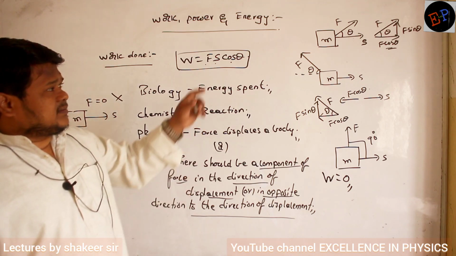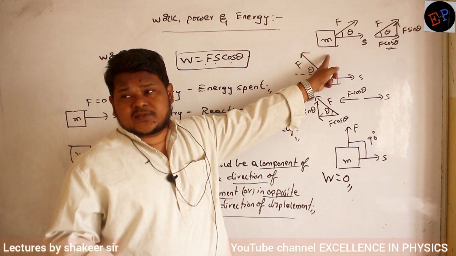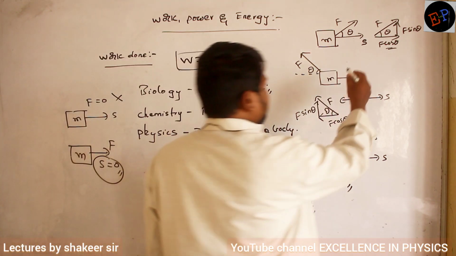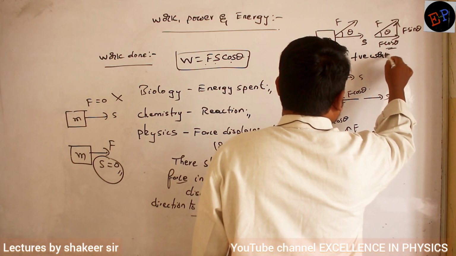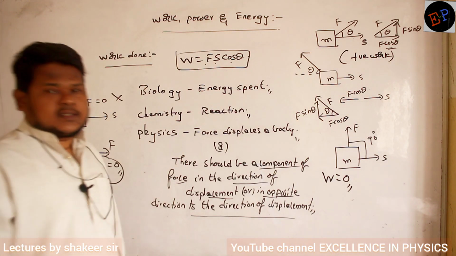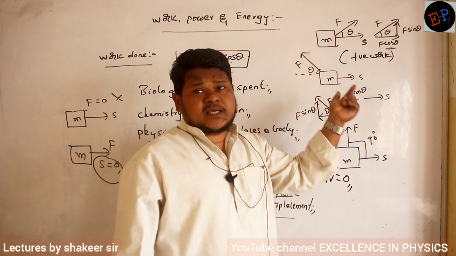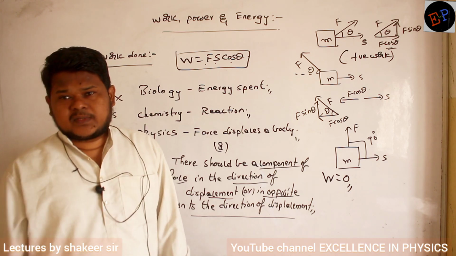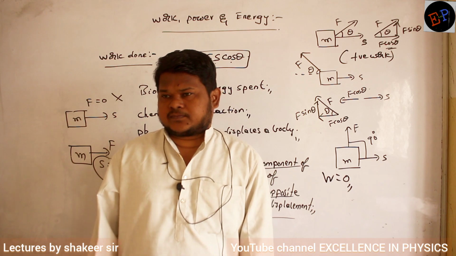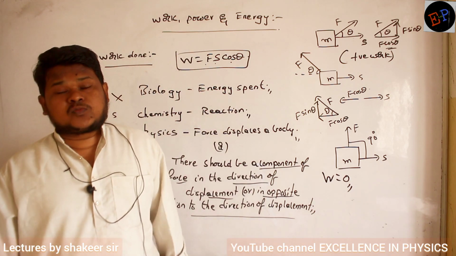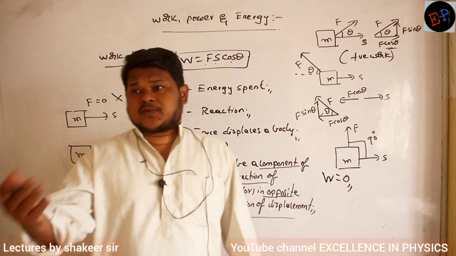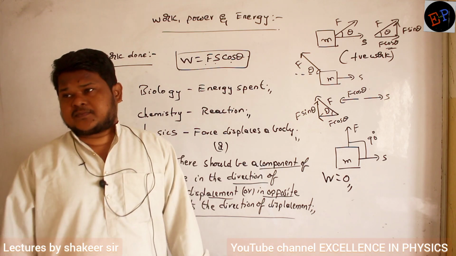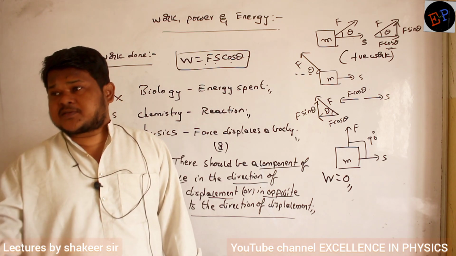See here, this work done I can say is positive work done. Why can I say this is positive work done? Because there is one component of force in the direction of displacement. F cos theta is in which direction? Displacement direction. Then work done is positive. And what is the use of positive work? With the help of positive work done, the speed of the body increases. Or you can say the body gets positive acceleration.